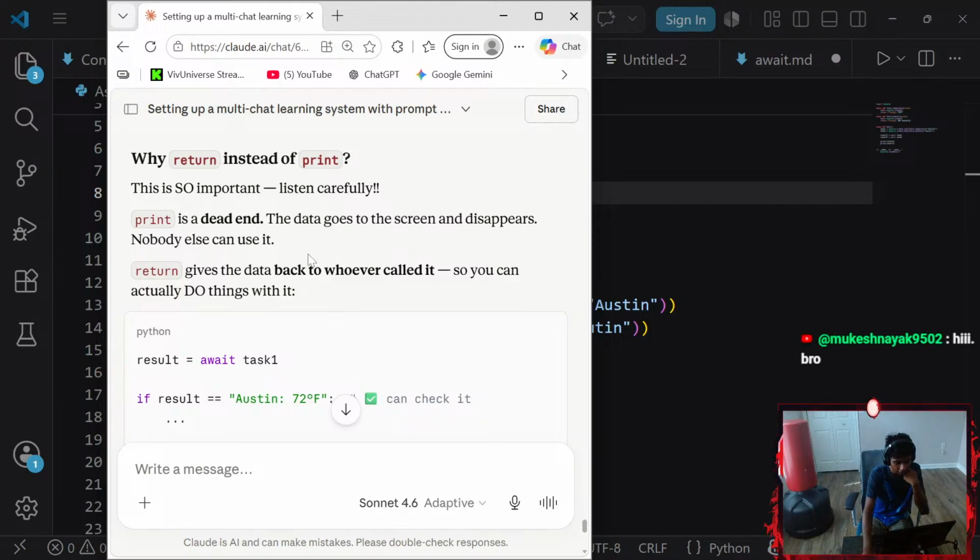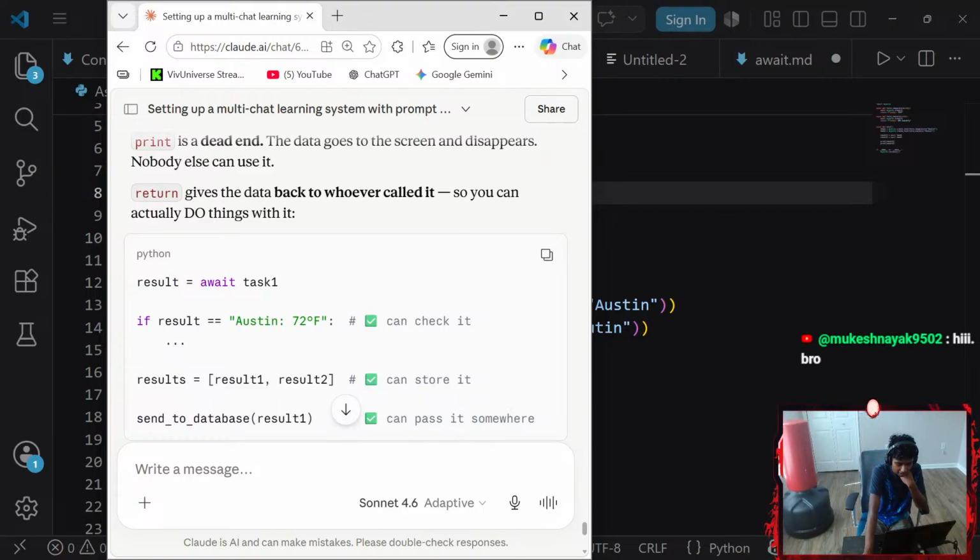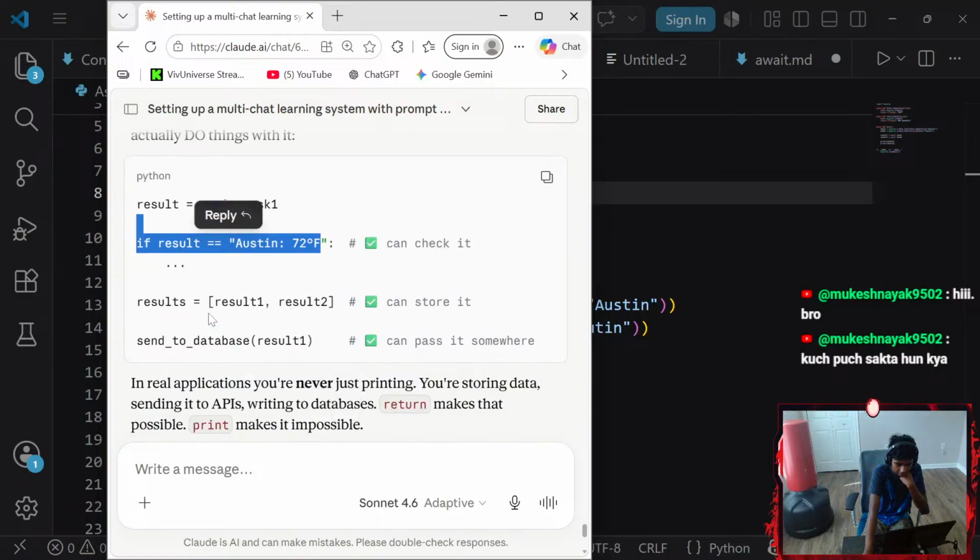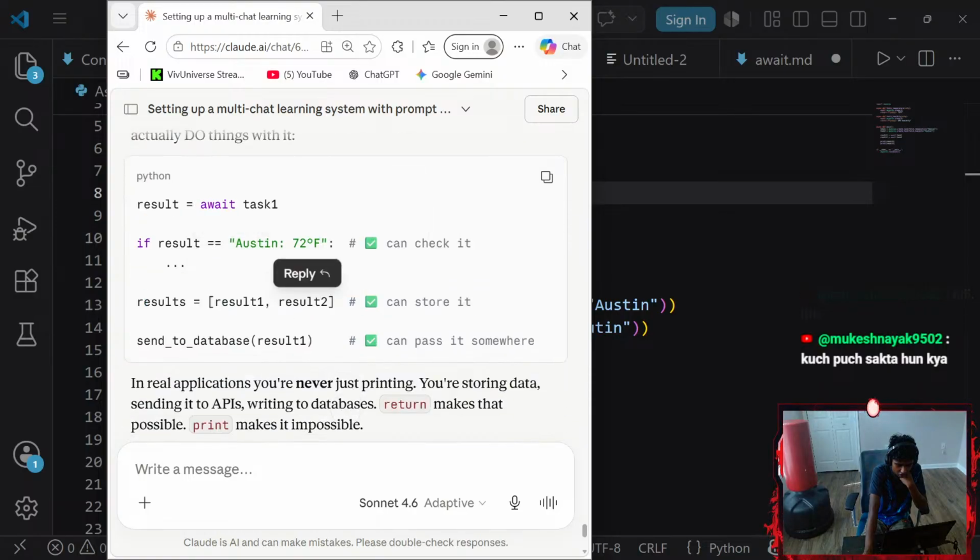Oh, there we go. Okay, result equal to await task 1. If result equals Austin, blah blah blah, we set our result to a list sent to database.